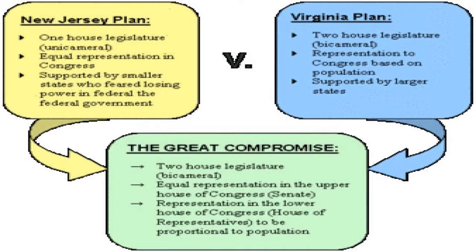New Jersey delegate William Patterson presented a different plan. It was called the New Jersey Plan. This plan called for a one-house legislature in which each state would have 1 vote. After some debate, the Virginia Plan won. The Great Compromise solved the problem of representation in the legislature. According to the compromise, the House of Representatives would be based on state populations, but each state would have an equal number of votes in the Senate. So it was kind of like a merge of both plans. Instead of having 1 house, they have 2 houses, and instead of having representation based solely on population, 1 house would be based on population, and the other one would have equal representation.